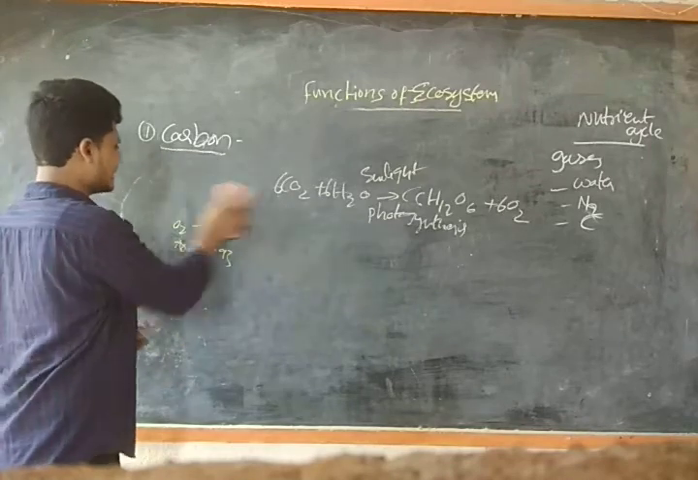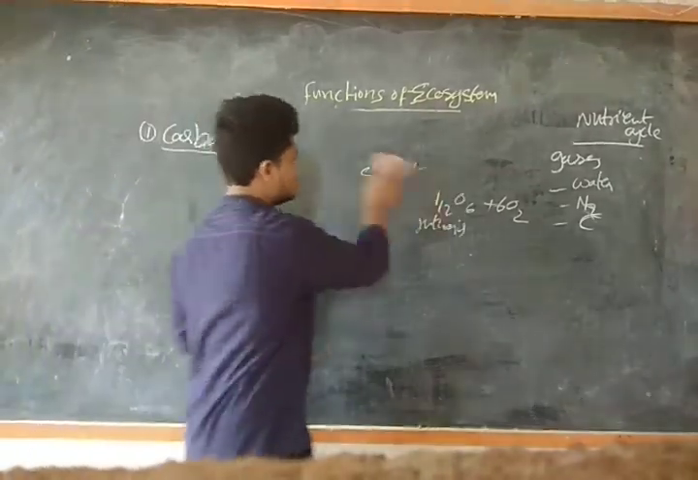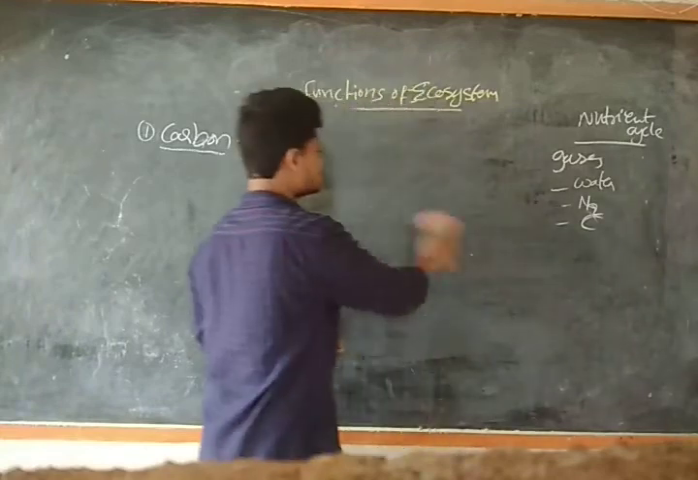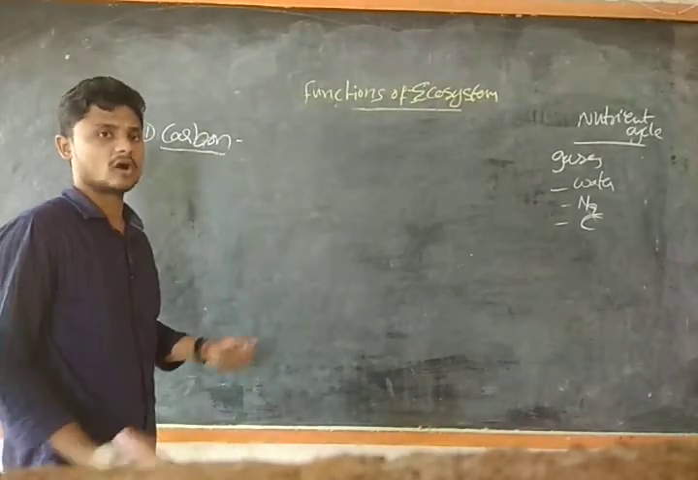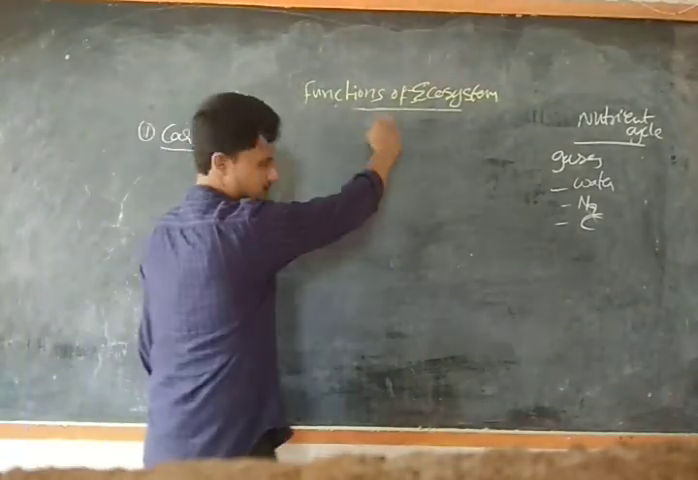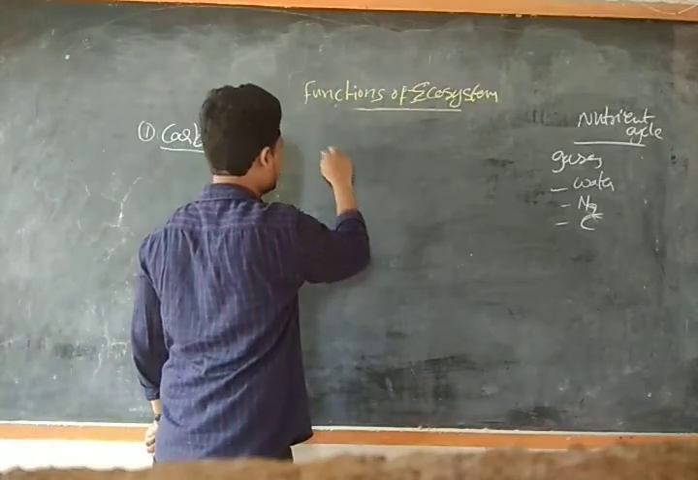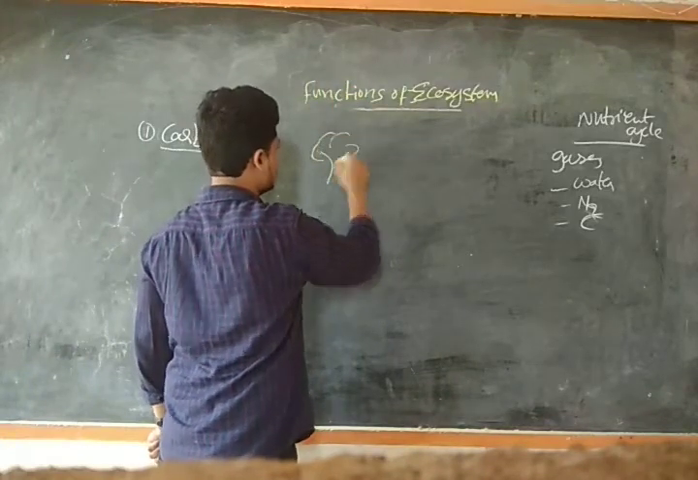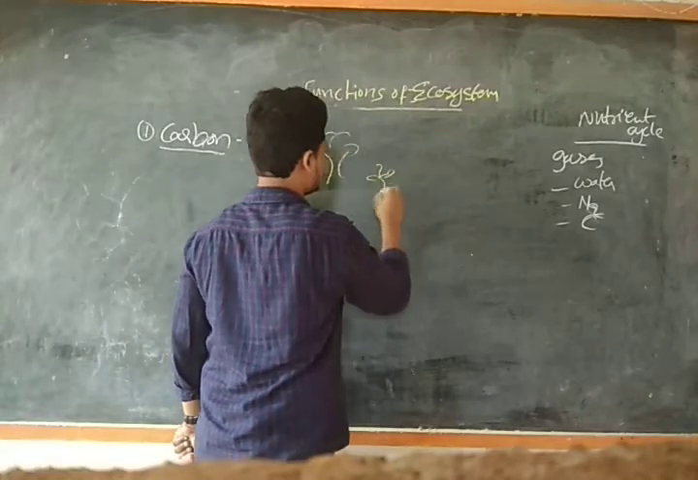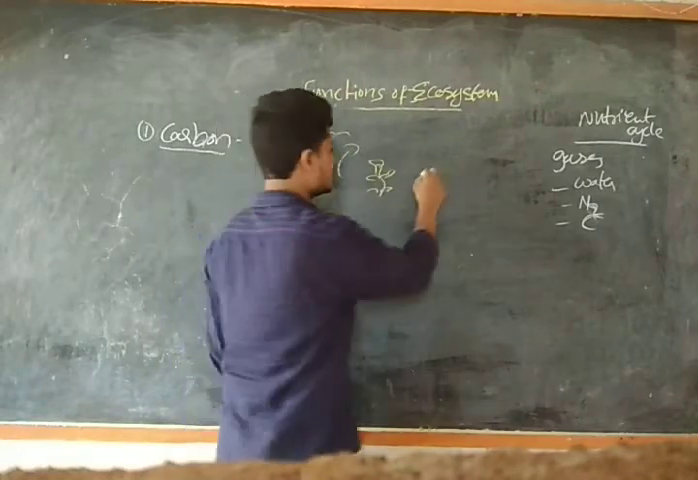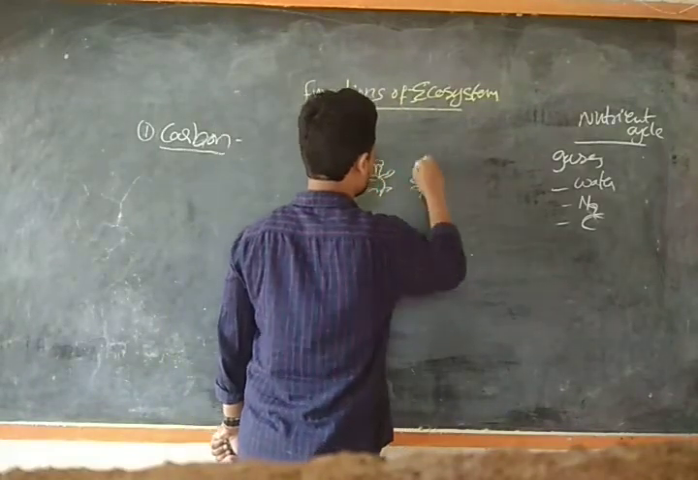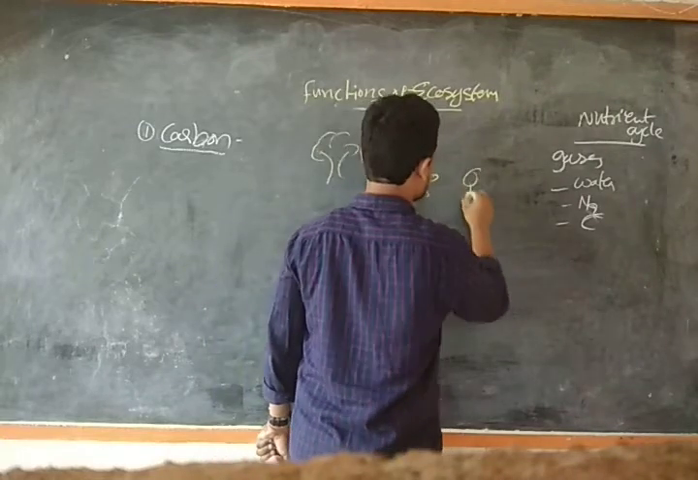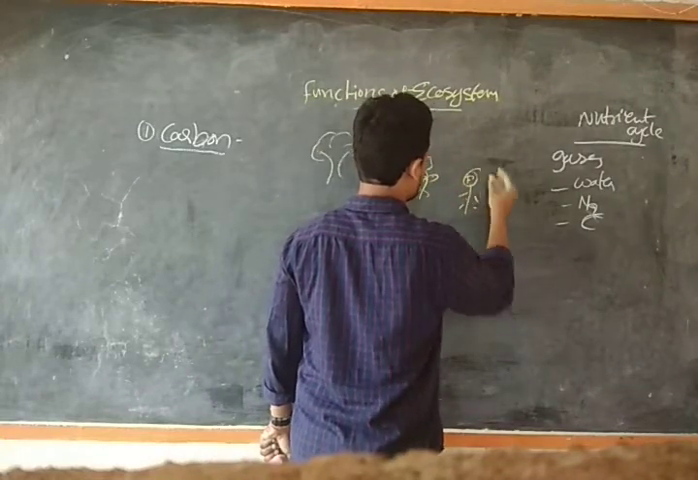Carbon cannot exist in an elemental form, guys. So it exists in the carbon dioxide component. First of all, you see, guys, here we have trees and small plants, and we have the animal side. Animals.